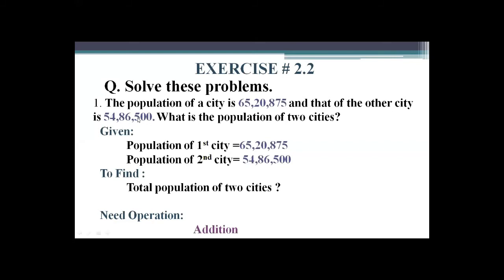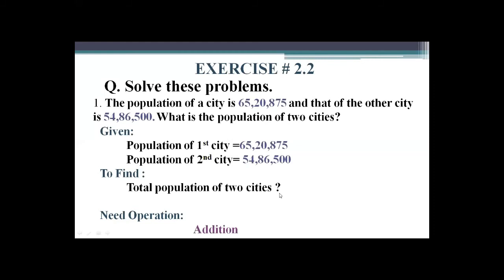So what is given here? Population of first city is 65 lakh 20,875, and population of second city is 54 lakhs 86,500. Here given is done. Now what to find here? What is the population of 2 cities? So what you write here, total population of 2 cities, then you mark a question mark here.